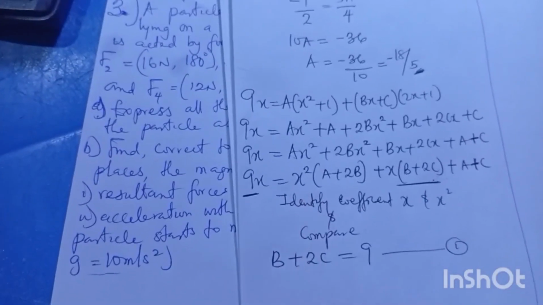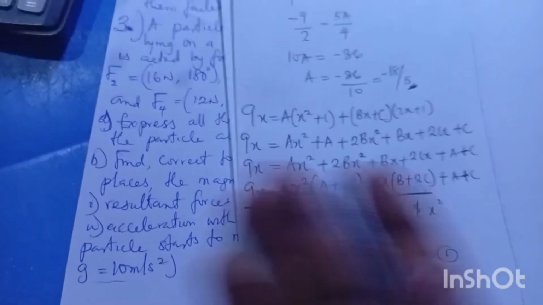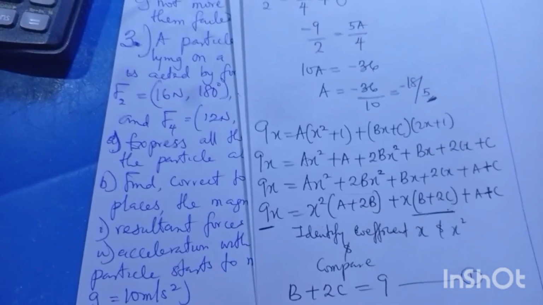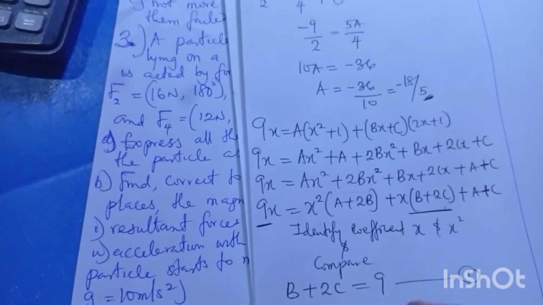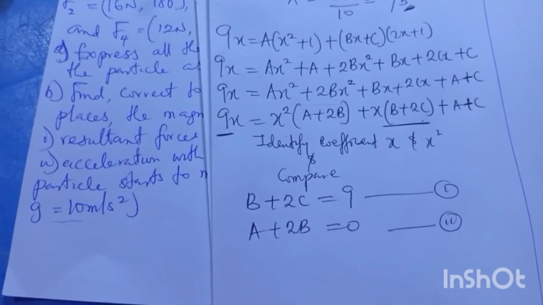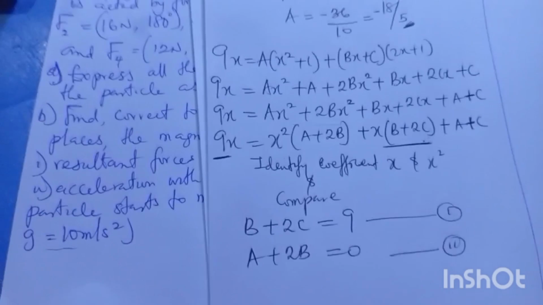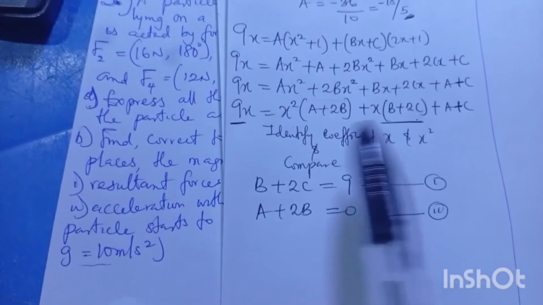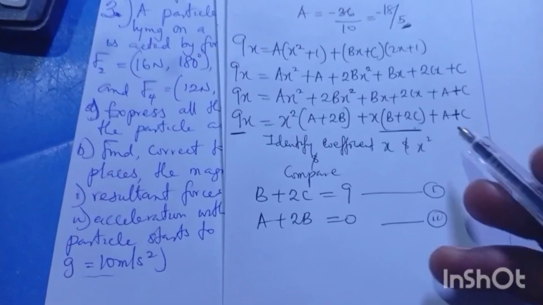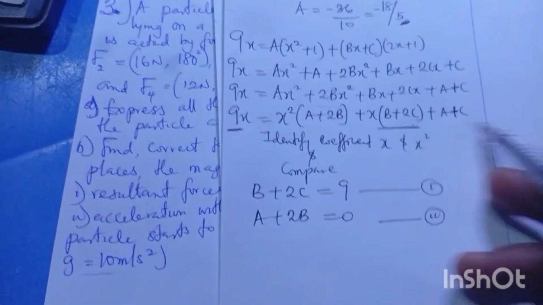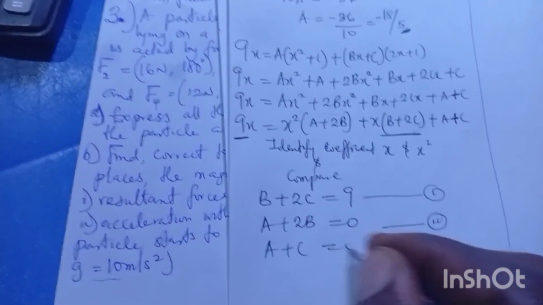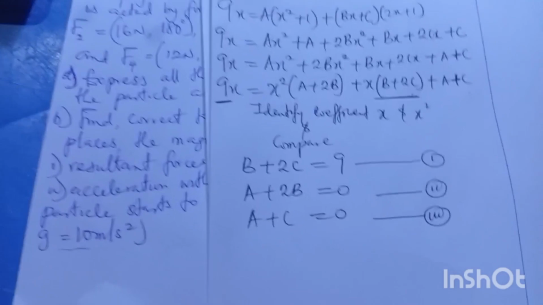Now let's go to the x squares. Coefficient of x squared. Unfortunately, we don't have x squared on the equals side, that is 0 already. So I'll be saying a plus 2b equals 0, equation 2. You agree with that? If you agree with that, type yes, and let me see your comment in the comment box so that I'll be able to move forward. We also continue. What will be for the last one now? You know, we have settled for the x and x squared. What is now the fate of these ones? They don't have anything to compare with, so just say a plus c equals 0, equation 3.